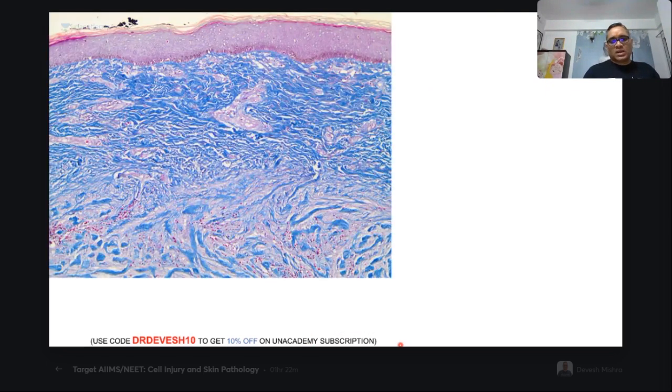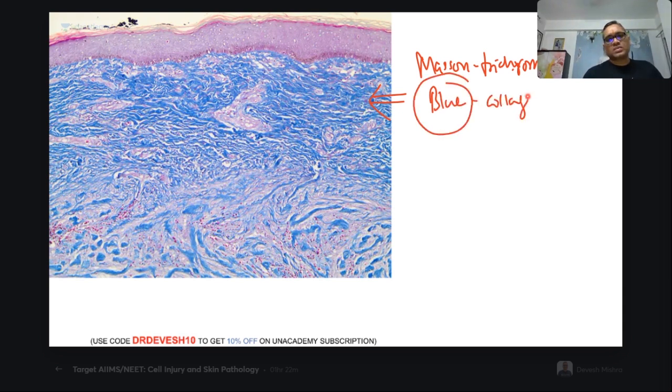And this is the Masson trichrome stain which I wanted to show you, showing the connective tissue in the blue color. So blue color is the collagen or connective tissue, right?